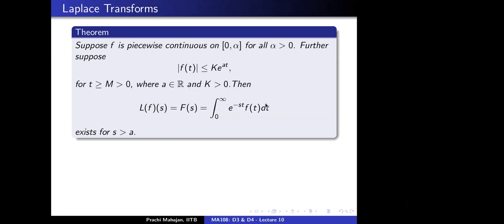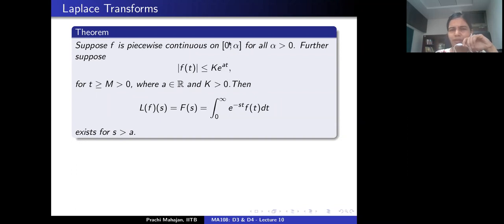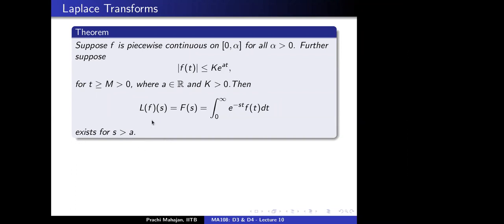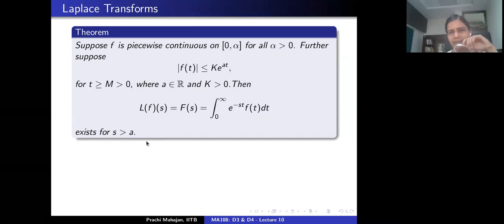And wouldn't we also require a to be the infimum of all the possible a's? Yeah, you can fine tune all of that argument, but for the moment what we are interested in is the existence of the Laplace transform for some values of s. You can fine tune depending on each case, the best possible a and all of that. One can do that, but let's see.